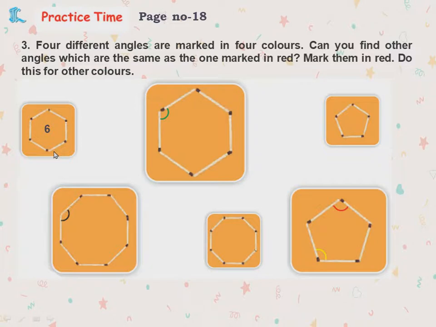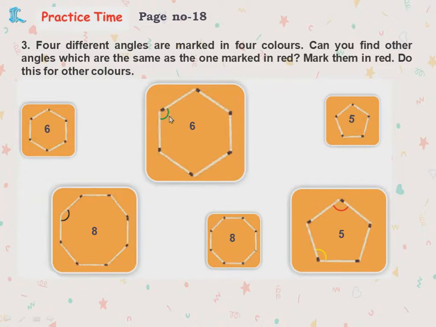1, 2, 3, 4, 5 and 6. Similarly, the next one is 6. The next one is 5. This is 8. This is 8. You just count once, children. Okay. Now, this we will do by matching the number of matchsticks. So this and this, we will see 8 and 8, 5 and 5.